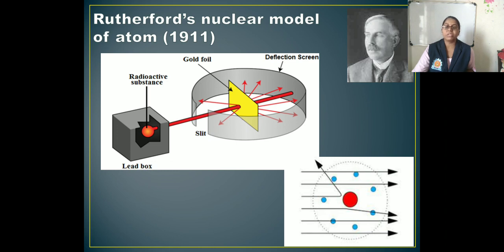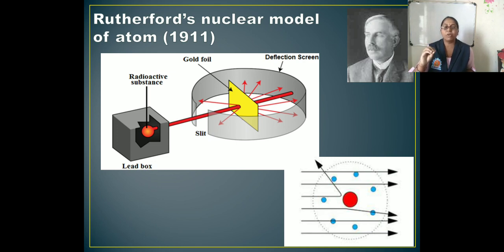It was expected that the alpha particles would get reflected from the gold foil if the positively charged mass were evenly distributed. Unexpectedly, most of the alpha particles went straight through the foil.